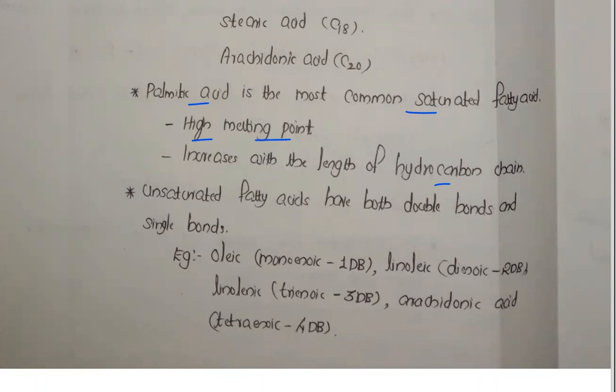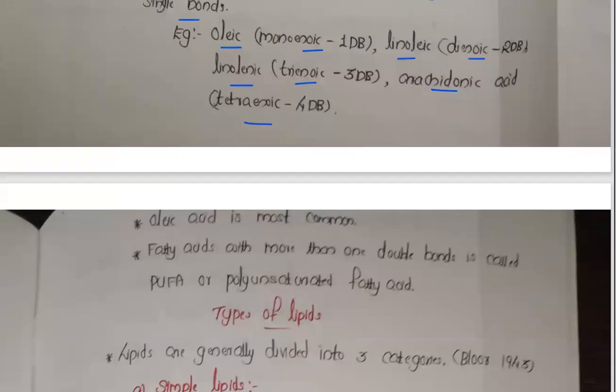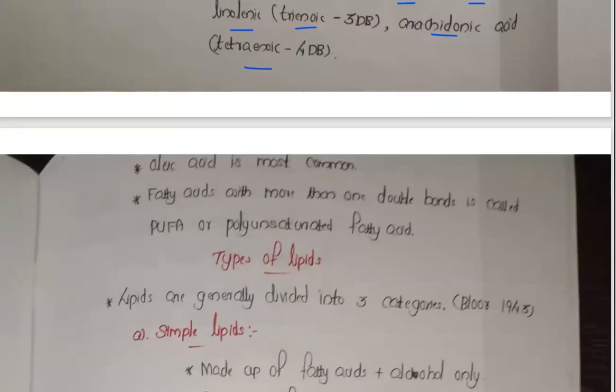Now unsaturated fatty acids have both double bonds and single bonds. Oleic, monoenoic, linoleic, dienoic, linolenic, trienoic, arachidonic, tetraenoic. So like this, several types are there. Oleic acid is the most common one, so the most common type of acid is called oleic acid.